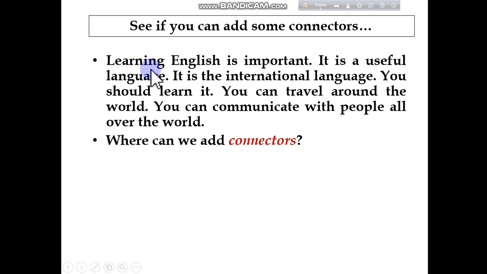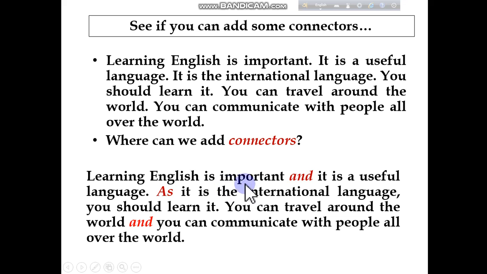Let's try. Learning English is important and it is a useful language. As it is the international language, you should learn it. You can travel around the world and you can communicate with people all over the world. Now you can see what the answer is. Here you can see the first one is and, then as, and then and. Now it gives a clear meaning.